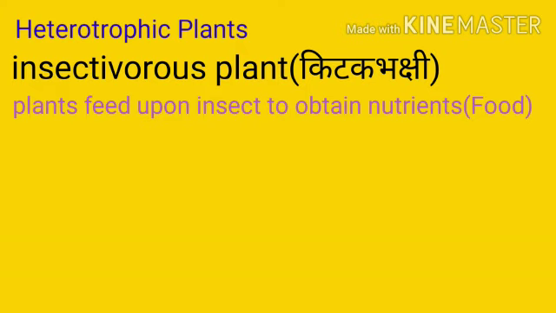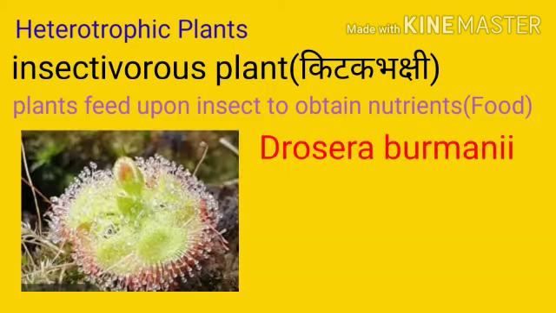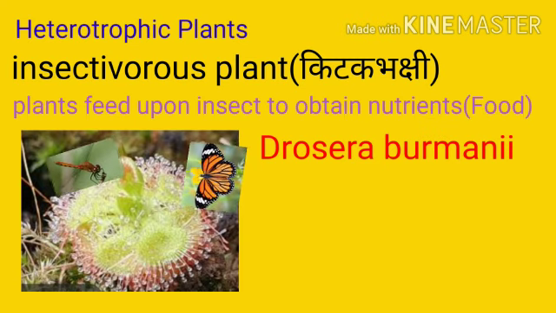So, because of that, these insectivorous plants like the Drosera burmanni, this is the insectivorous plant which has a flower-like appearance, ज्याला जी फुलासारखं दिसतं. And because of that, insects are attracted to these insectivorous plants. This insect sits on the petals of these plants.